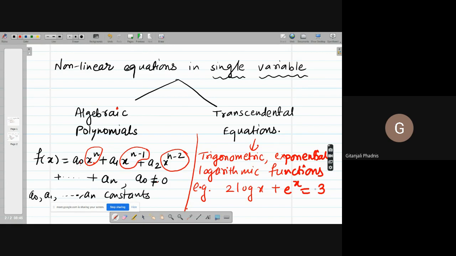But again, I am using a single variable, 2 log x plus e raised to x. I am not writing 2 log y plus e raised to x equal to 3. We don't want to deal with such kind of equations right now at this level. We want to deal with only a single variable so that we can write it as a function of a single variable. Do you understand it? Yes, ma'am.